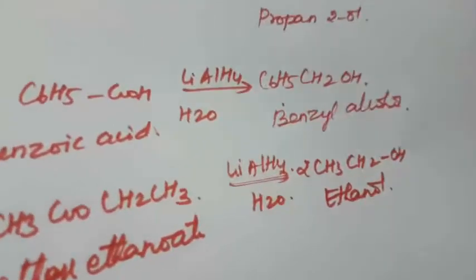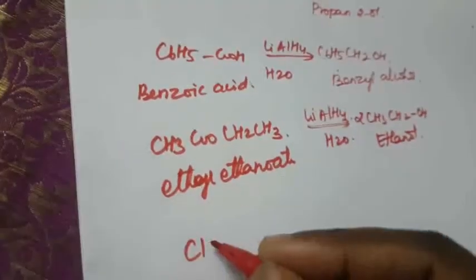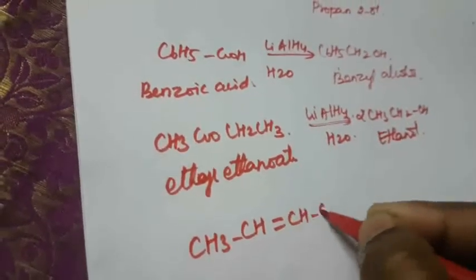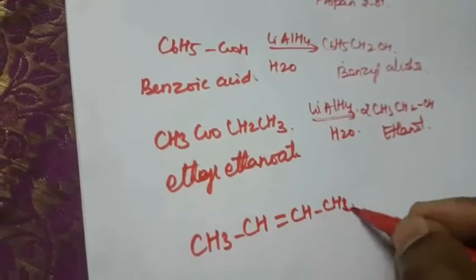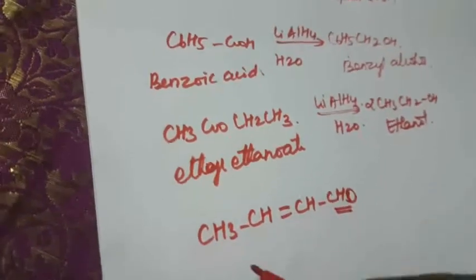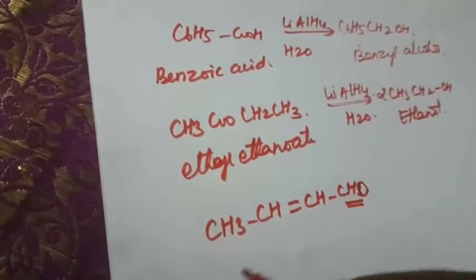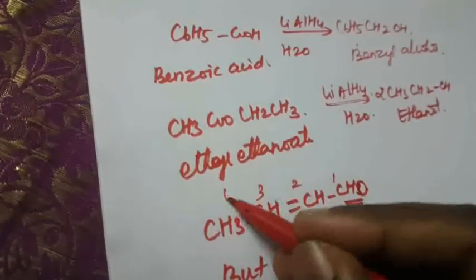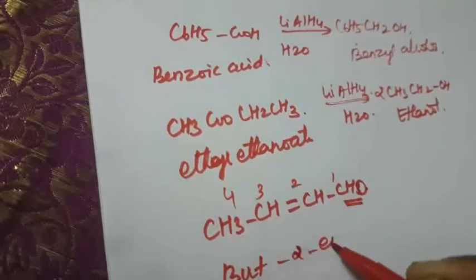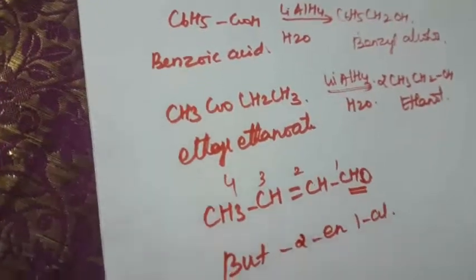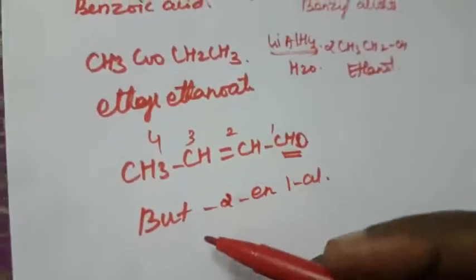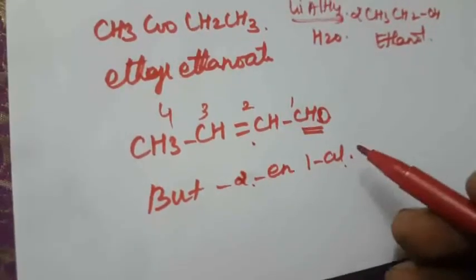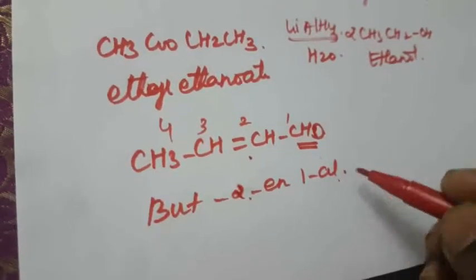Okay, so next one is crotonaldehyde, CH3, CH double bond CH, CHO, that is aldehyde. So this is the aldehyde functional group. How to name this compound? But-2-en-1-al. 1, 2, 3, 4. That is butenal. The second position contains the double bond, and that is one aldehyde group.